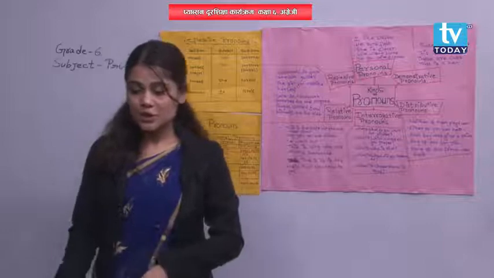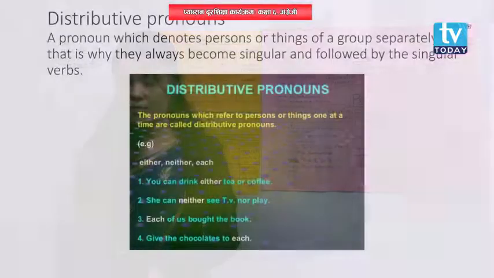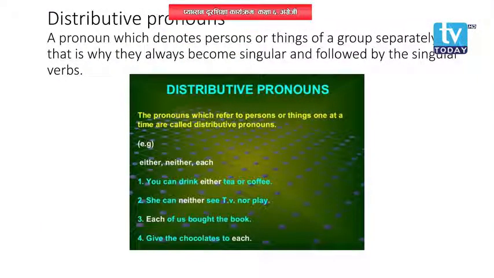Understood? So, the next one is distributive pronouns. You can look over here. What are distributive pronouns? A pronoun which denotes persons or things of a group separately. That is why they always become singular and are followed by singular verbs.